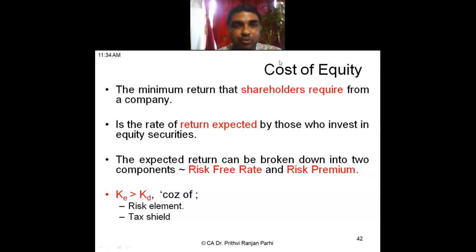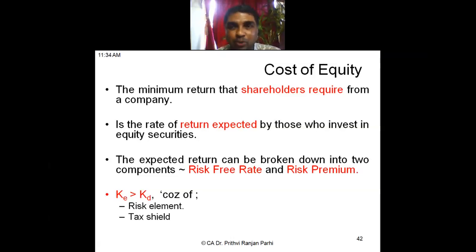Any other point coming to your mind? Okay, let me help you. The other point is that debt has got some tax benefit, is it not? Interest is tax deductible. Whatever interest you are paying, for the purpose of computation of tax, it will be considered as an expense because it is paid to the outsiders.